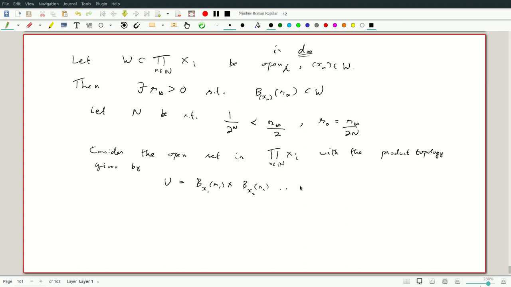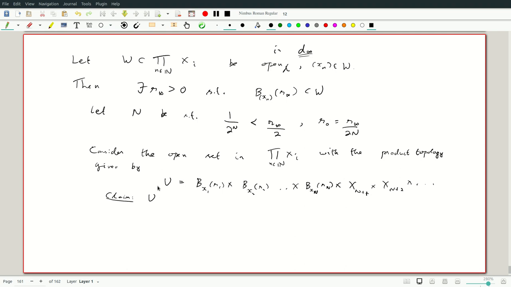Well, there have to be only finitely many terms, but we'll take ball around xn of radius rn cross everything else is going to be just X. So this is X capital N, Xn+1 cross Xn+2, etc. This is how we manipulate it. Okay, so then the claim is that U is contained in W.